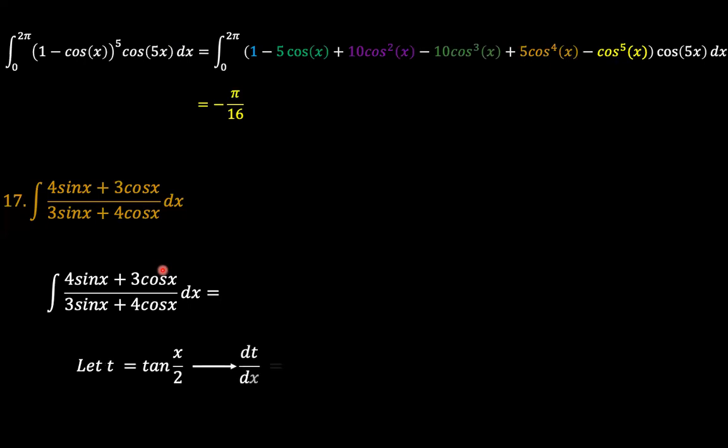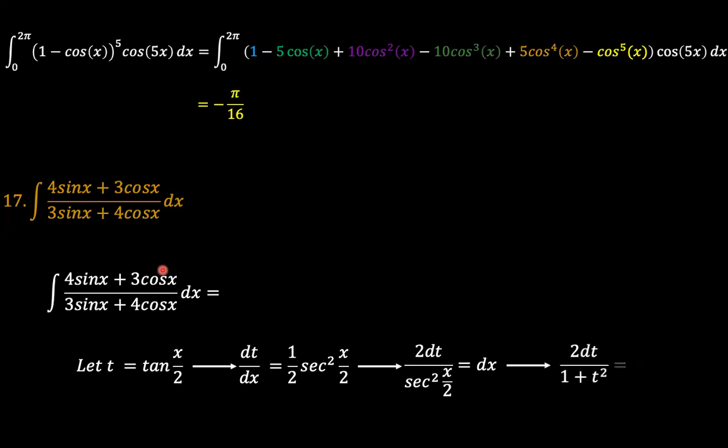Thus, dt dx is half sec squared x over 2, and therefore 2 dt over sec squared x over 2 is equals to dx, which means that 2 dt over 1 plus t squared, since sec squared x is 1 plus tan squared x. So we have 2 dt over 1 plus t squared equals to dx.